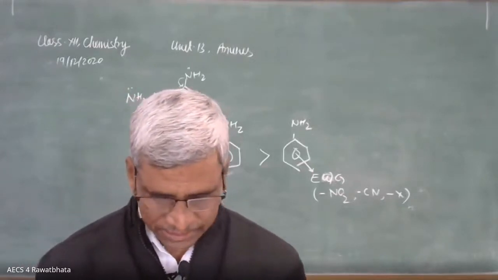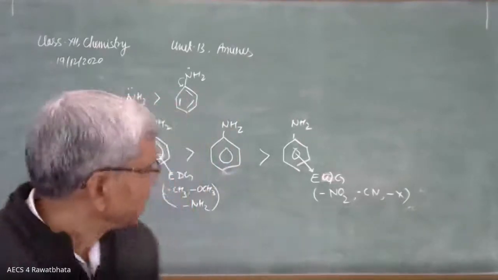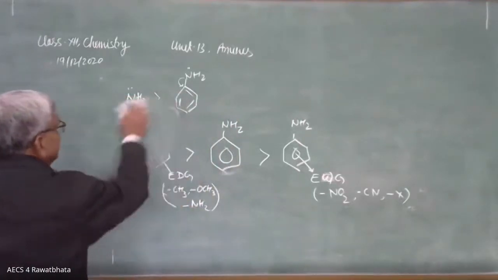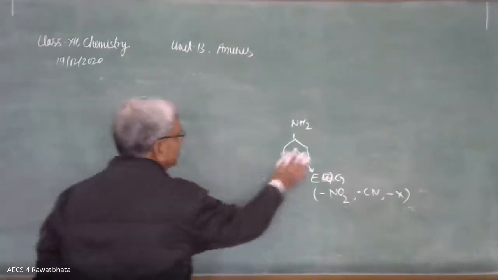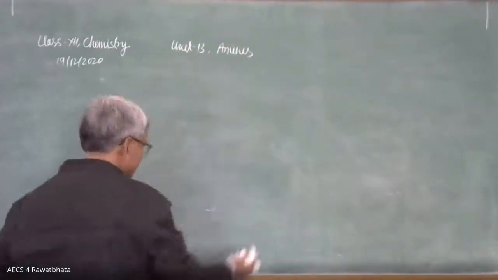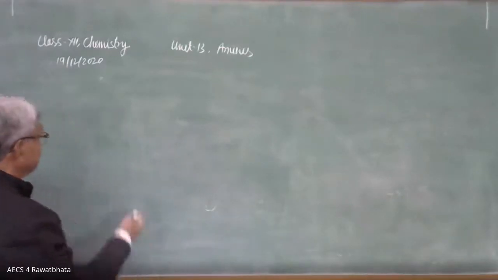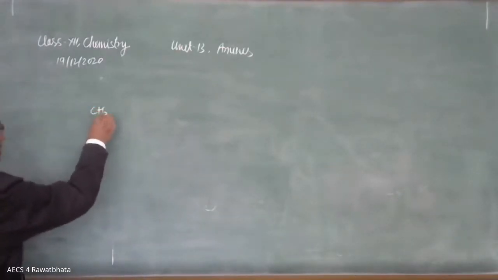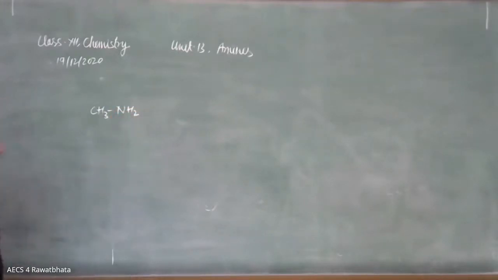If we write their values, Kb and pKb, it is like this. I have written the values of Kb and pKb. If they are given in the question, then how do we decide the basic strength? Here is a 1 degree amine, CH3NH2, in the gas phase, no aqueous condition.